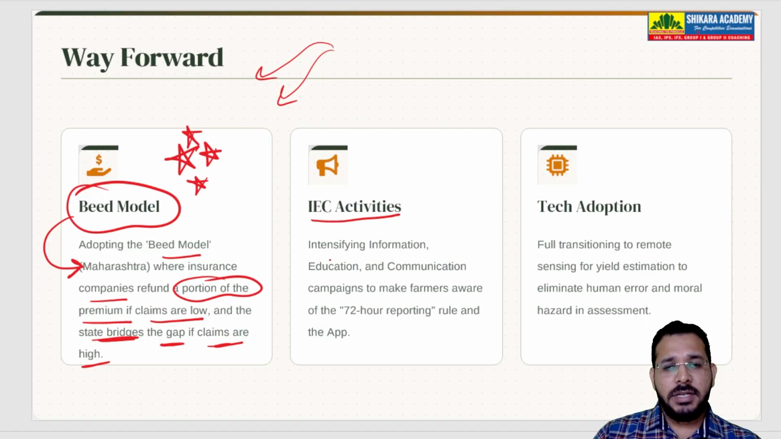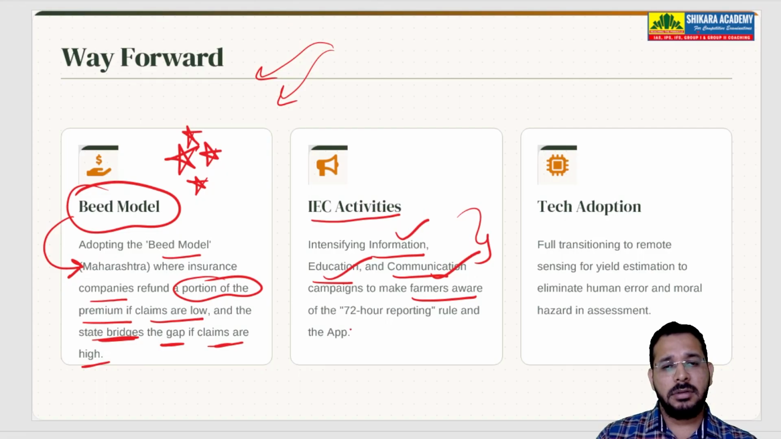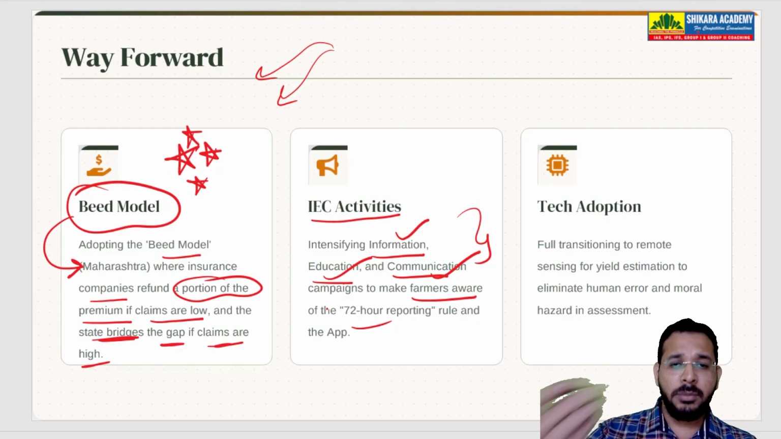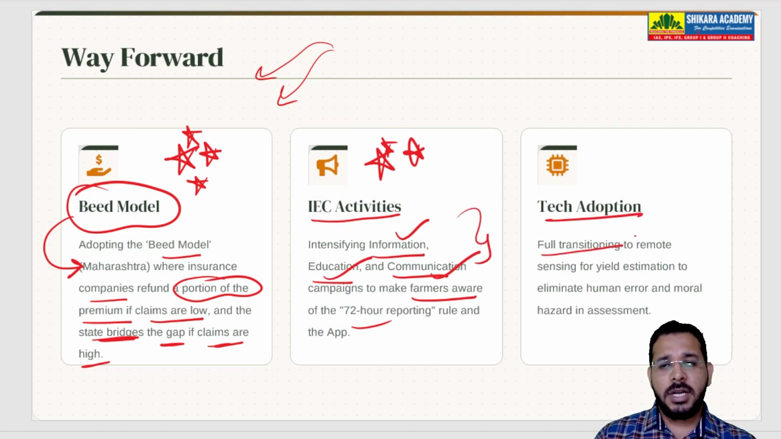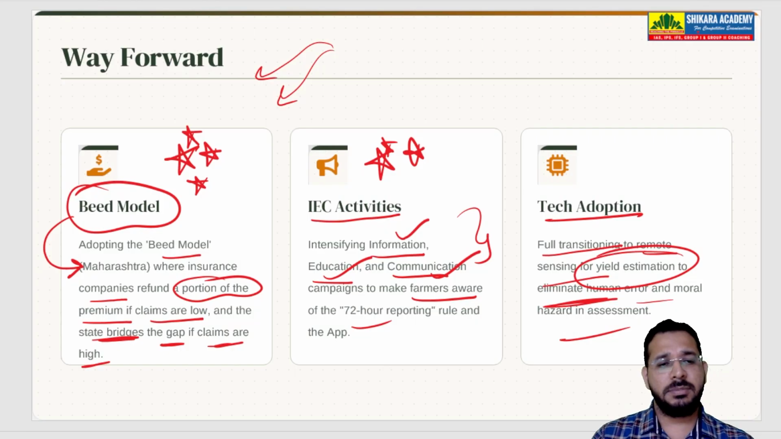Then IEC activities, intensifying information, education and communication. Proper information on weather, on the schemes, etc. Educating farmers and communicating recent updates will help make them aware, like of the 72-hour reporting rule. We have to educate and communicate this information to the farmers, and this has to happen on a regular basis. Then tech adoption: full transition to remote sensing for yield estimation to eliminate human errors and moral hazard in assessment.